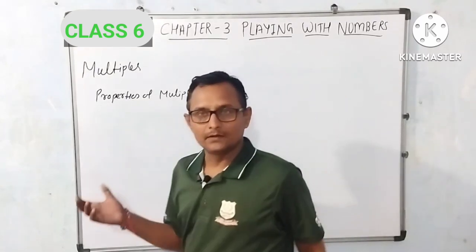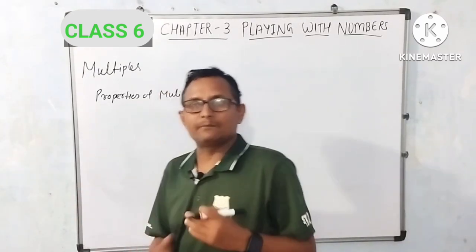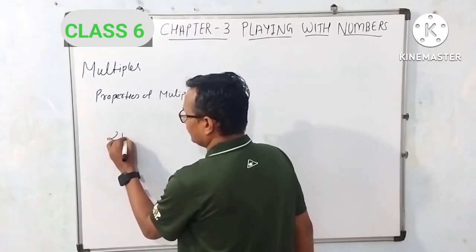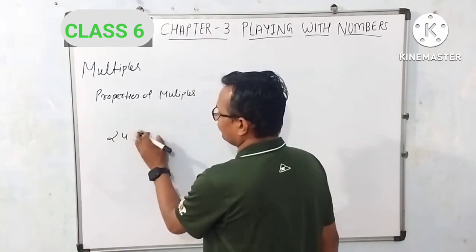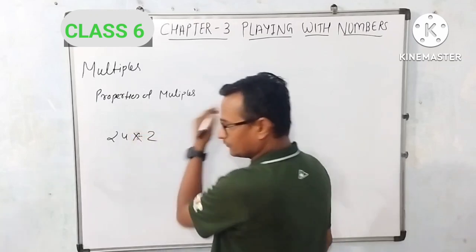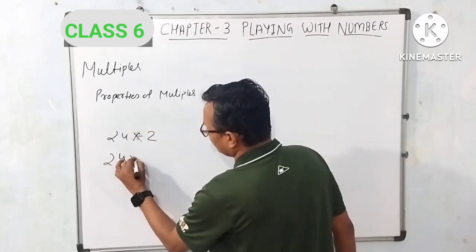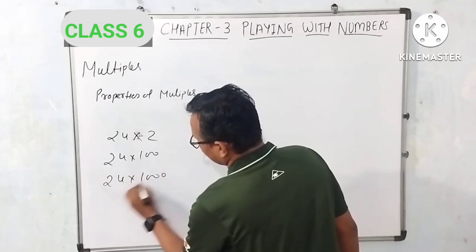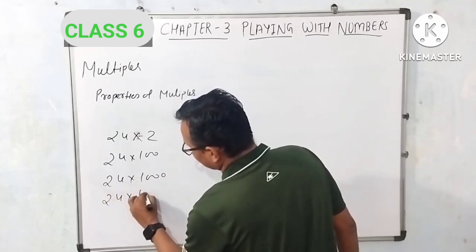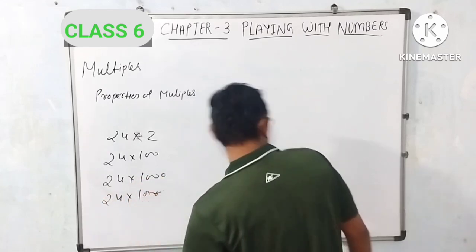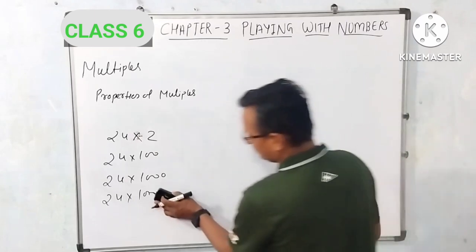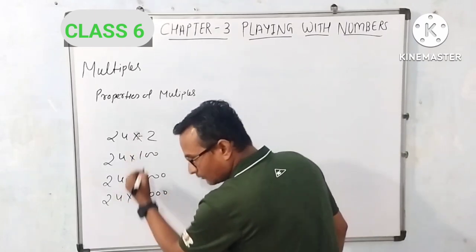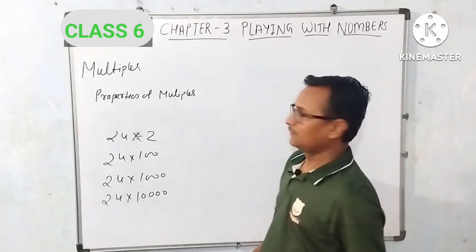Friends, we have seen here multiples can be increased. If I multiply 24 by 2, 24 into 100, 24 into 1000, 24 into 10,000, so number will increase.